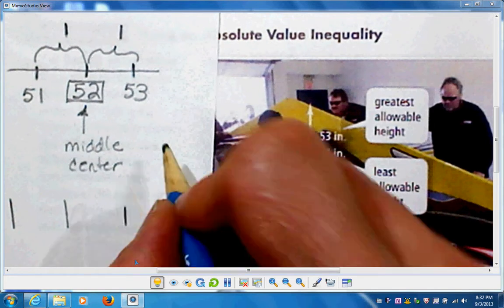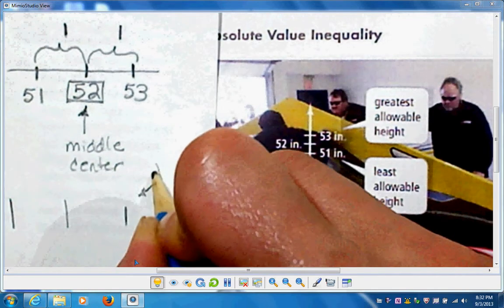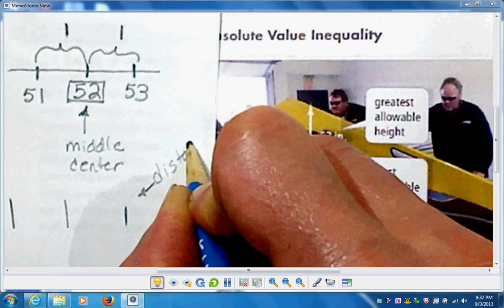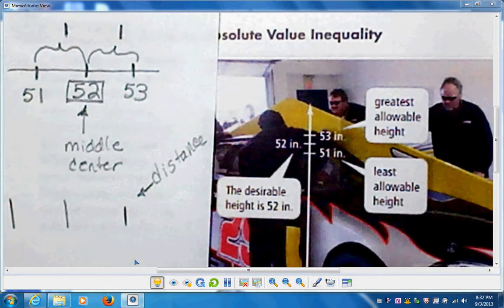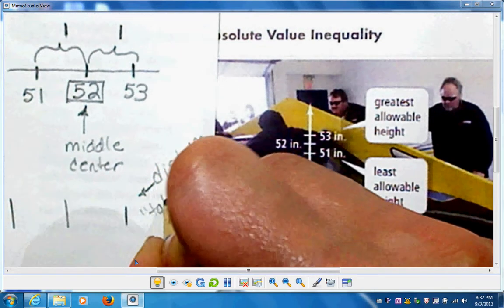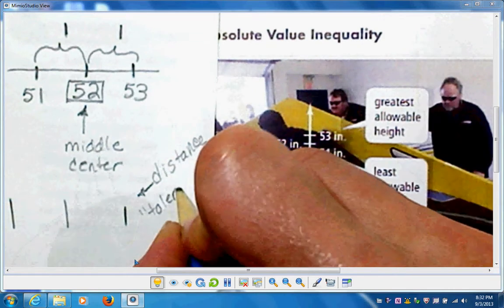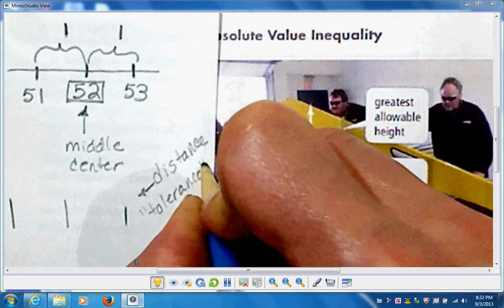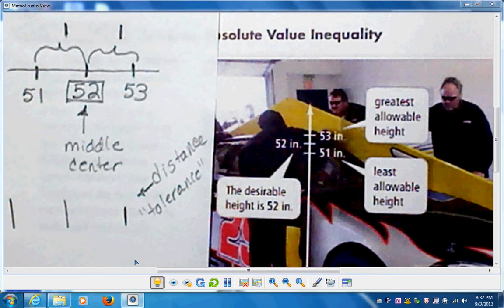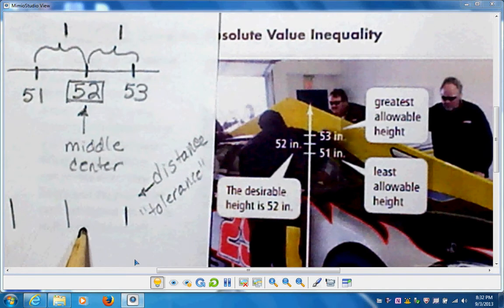That's my distance right here. Or in this case, they call it tolerance. My tolerance. What's allowed, the wiggle room. So I have to decide what goes in here and what my inequality is going to be.